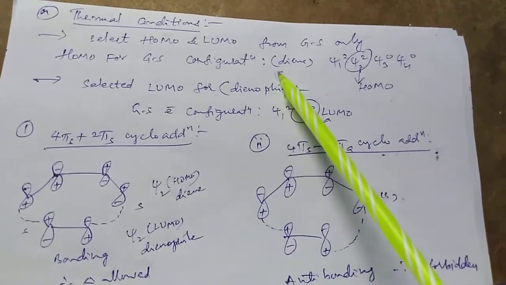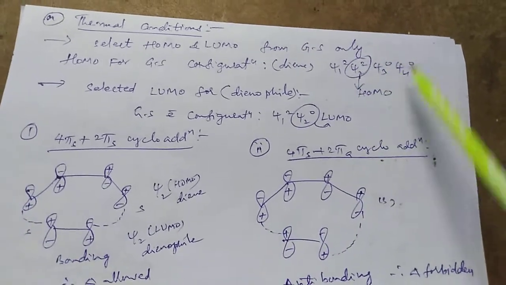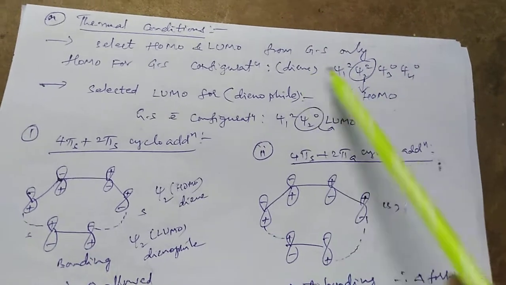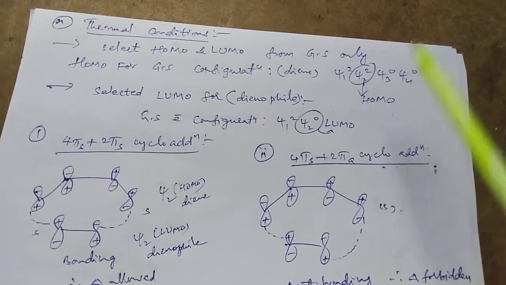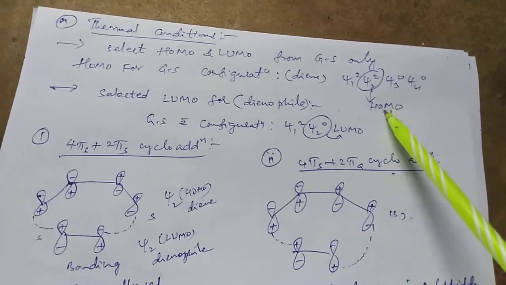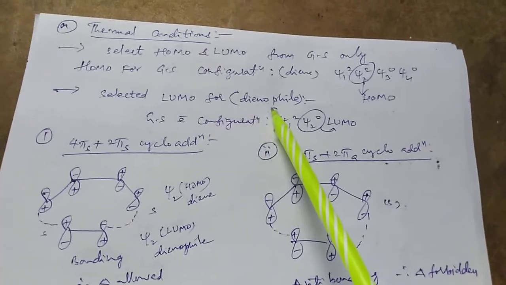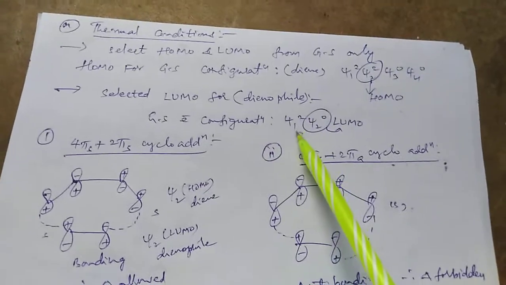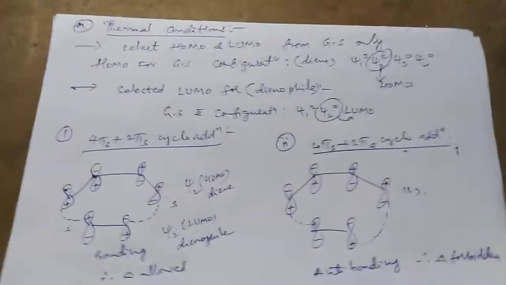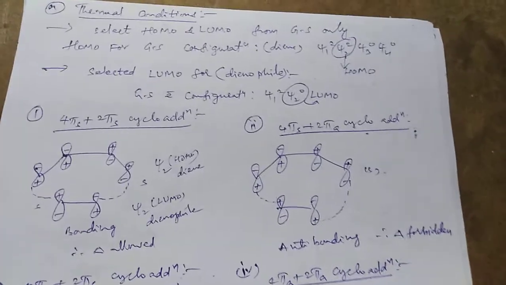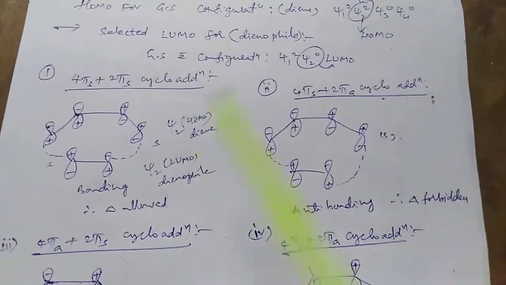The ground state configuration for the diene molecule is Psi1 squared, Psi2 squared, Psi3 zero, Psi4 zero. The diene has 4 pi electrons, therefore 2 electrons are present in the Psi1 molecular orbital and another 2 electrons in the Psi2 molecular orbital, where Psi2 is the HOMO for the diene. And similarly, we can write the LUMO for the dienophile. It has only 2 electrons. These 2 electrons are present in the Psi1 molecular orbital, that is Psi1 squared, Psi2 zero, where Psi2 is the LUMO for the dienophile of the above reaction.